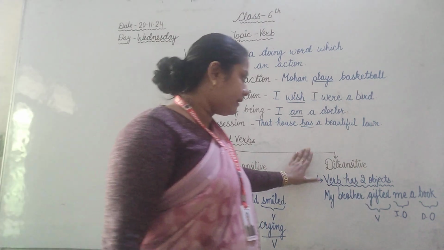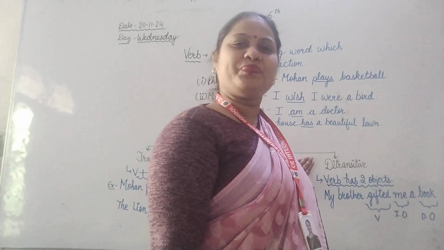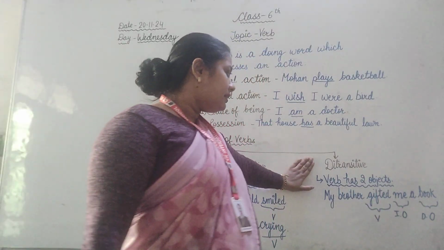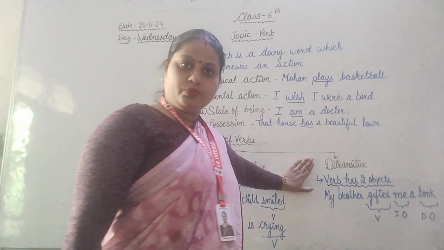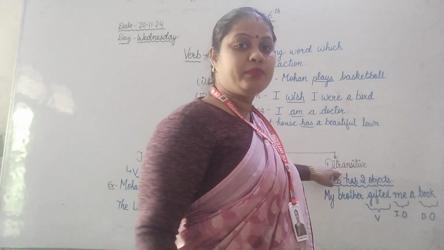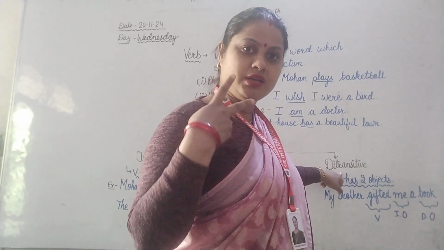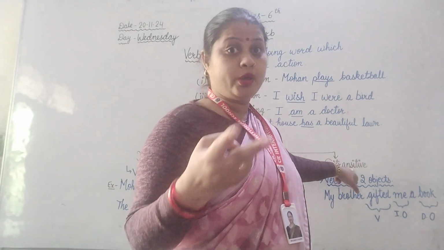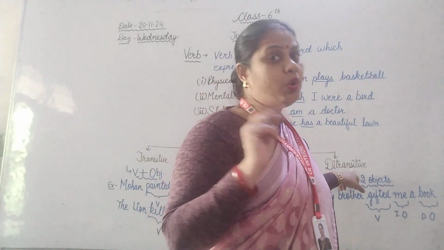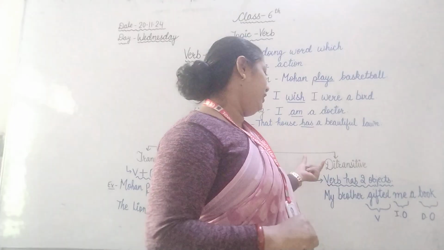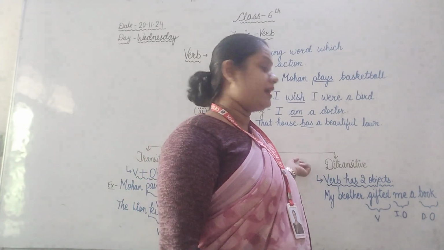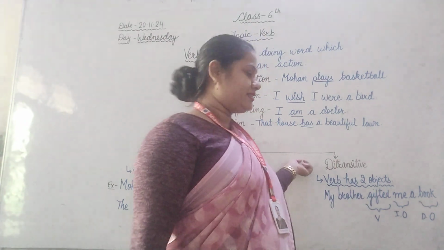Let's come to the next and the last type of verb, that is ditransitive. As we understand the meaning of this word by its name, di plus transitive. Di means twice, di means two. Transitive means we need an object. It means the sentences in which we need two objects are known to be ditransitive. Yes, exactly.